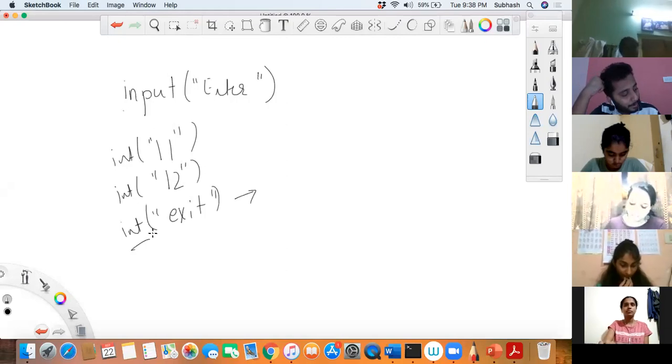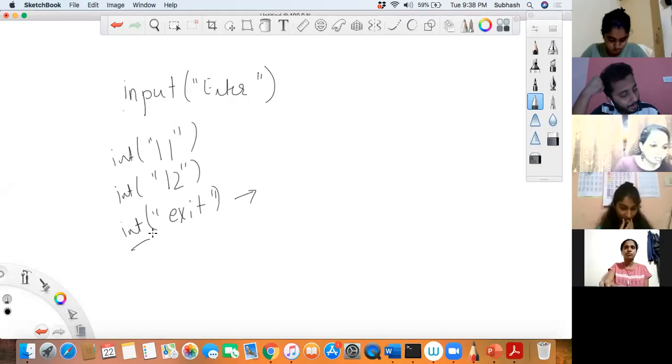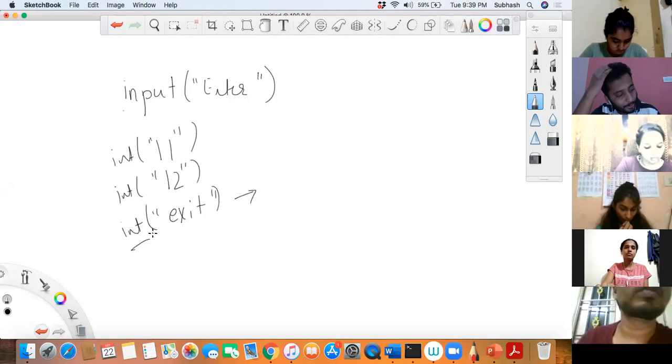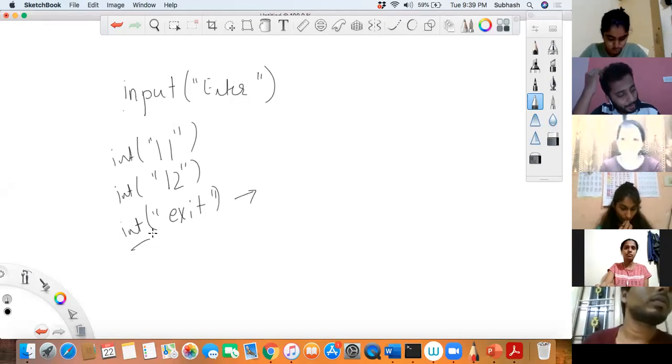You're taking "enter a positive number", you are taking a, and fine, you took that. Assert a is equal to exit, true. I mean, suppose I say a equal to exit. Now in this condition, if initially I enter exit, it is working.